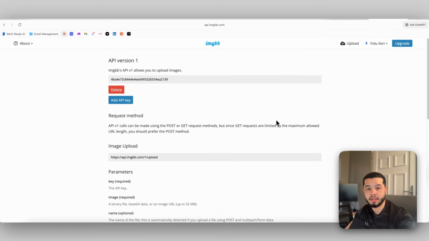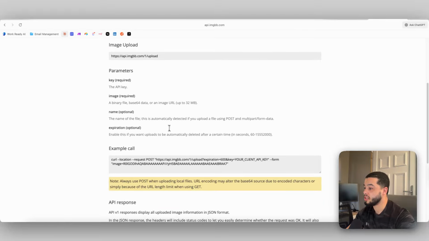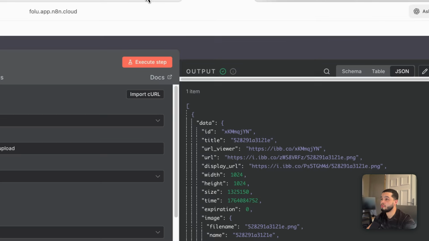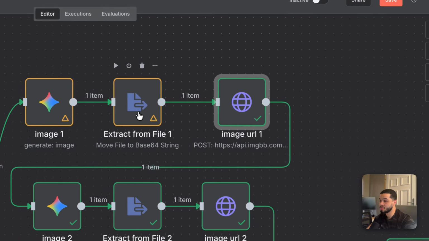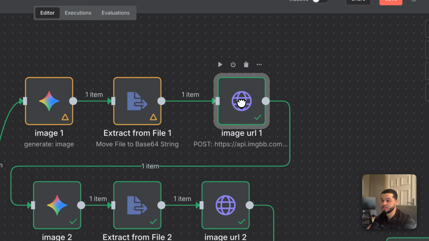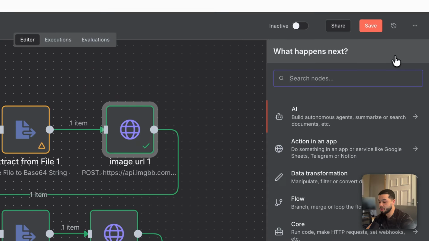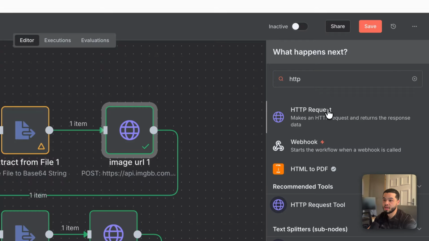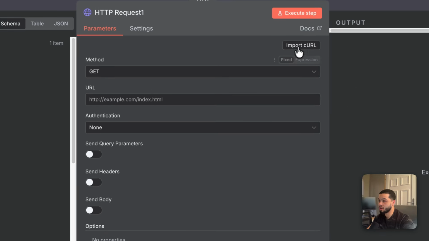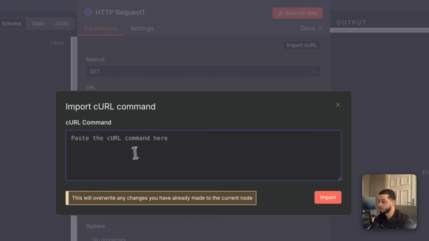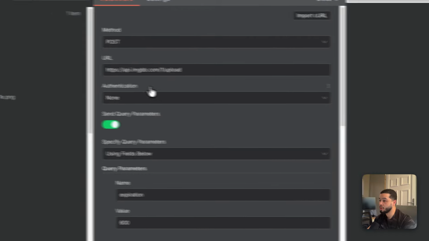Now you won't have to do any of this if you just download the n8n template, but to show you what to do, you'll come over here to the API section. You can see you have an API key here. What we need to do is just copy and paste this. So I'm going to copy this, bring it over, and the next node, as you can see after the extract file, is the HTTP request. So you'll come up here, look up HTTP, make a request, and you will drop in that curl that we just copied. So import curl, drop that in here, and now that will do everything for you.